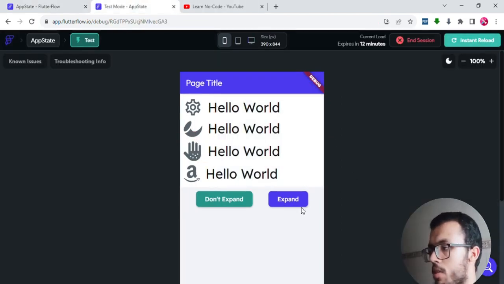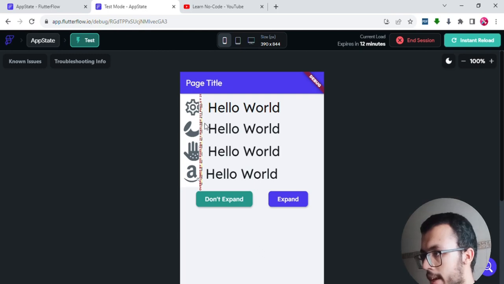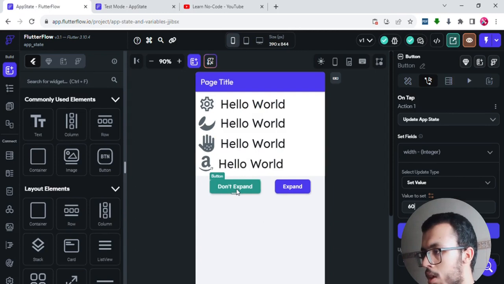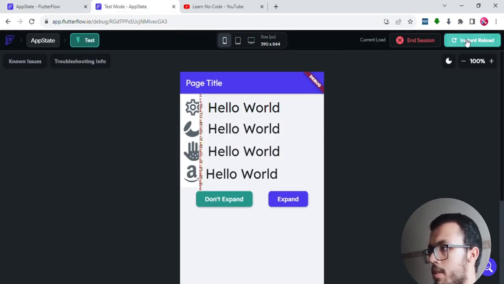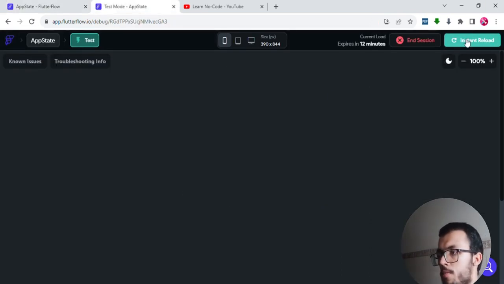So now let's try. We are going to expand it. It is already expanded. But if I click on don't expand, it shrinks. That's what I want, but I want it to be a little bit wider than that. So I can give it, for example, 75 or 80. I will go to this button, which is responsible, and give it, for example, 75, and then I will load it and see if it is working.